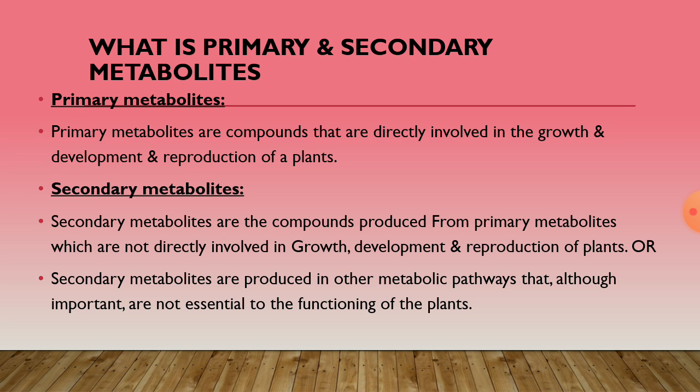Primary metabolites are compounds that are directly involved in growth, development and reproduction of a plant. The word primary, meaning first, is derived from the word prime, which means very important, meaning compounds which are firstly synthesized. These are called primary metabolites.